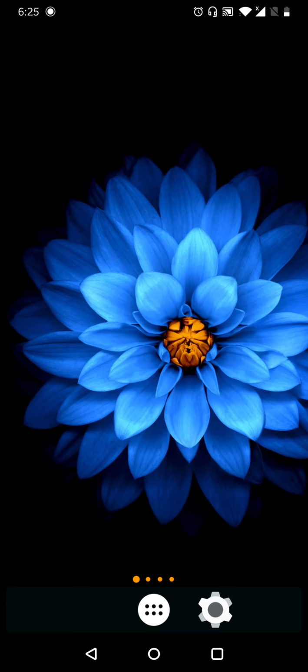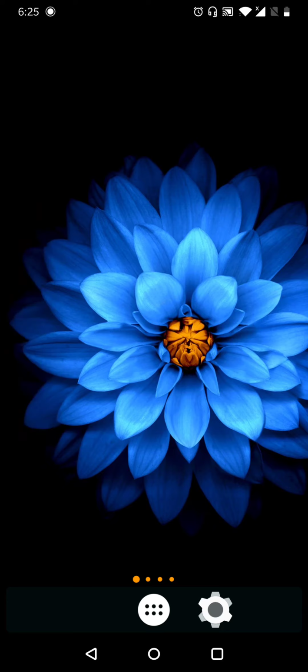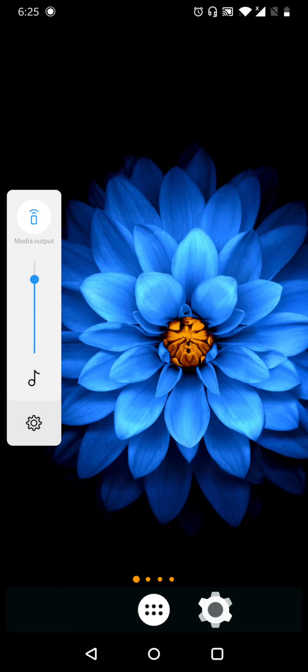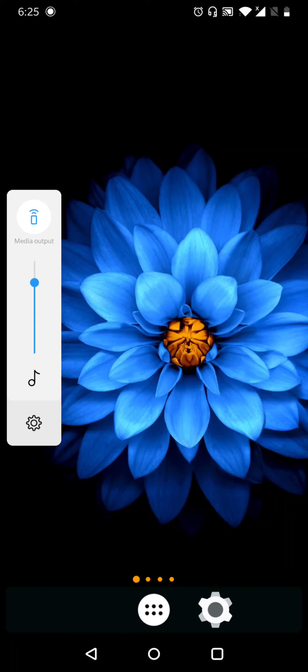If you press the minus button that is on the left side of the panel, it won't reduce the phone ringtone volume, it will reduce only the media. If you press the plus button, that also will increase the media volume, it won't increase the phone ringtone volume.